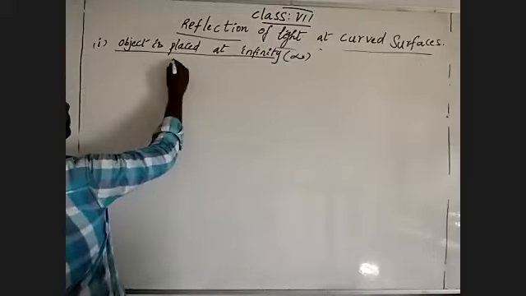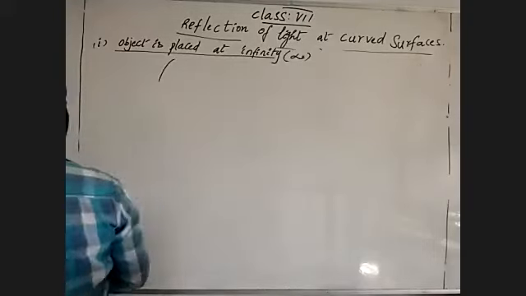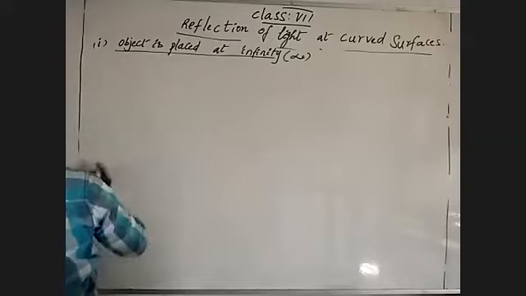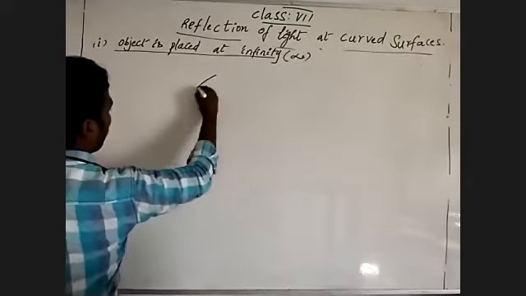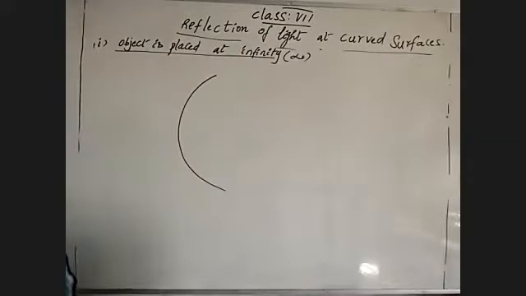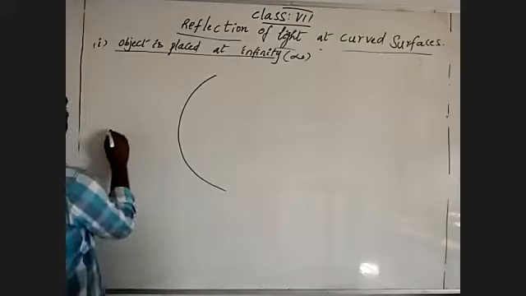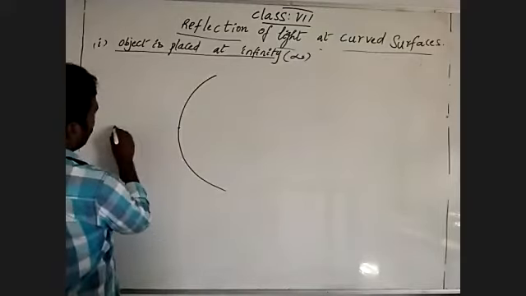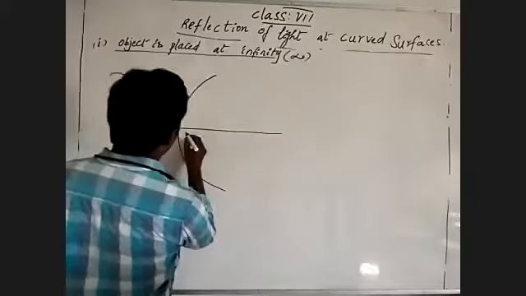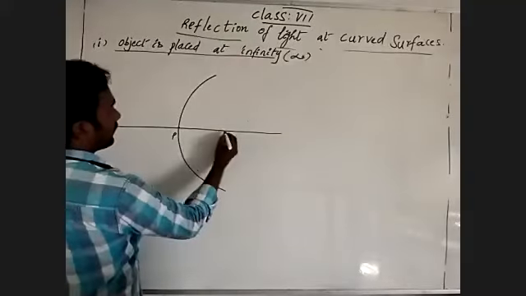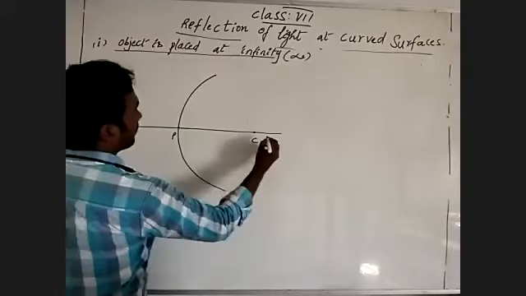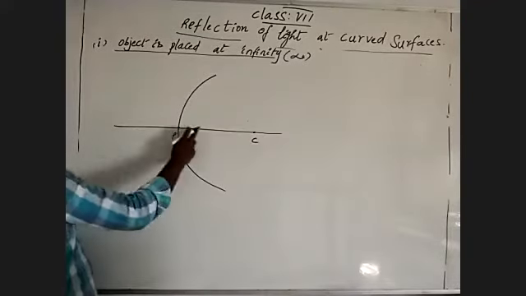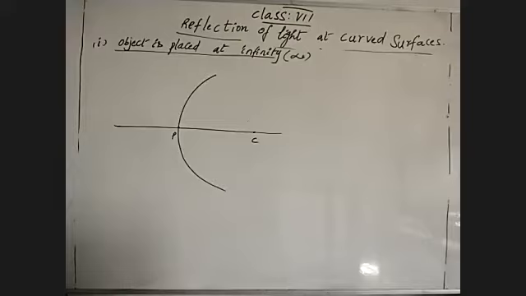See, this is the concave mirror I'm showing to you. In this situation, this is the pole and the center of curvature, and this is the principal axis or main axis.